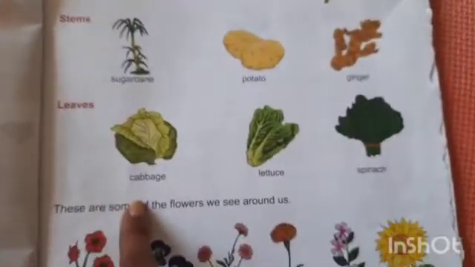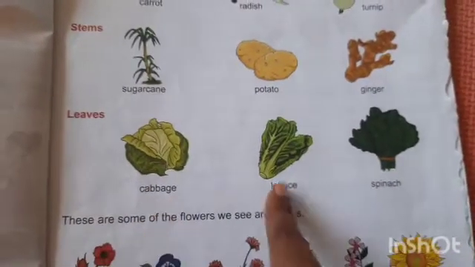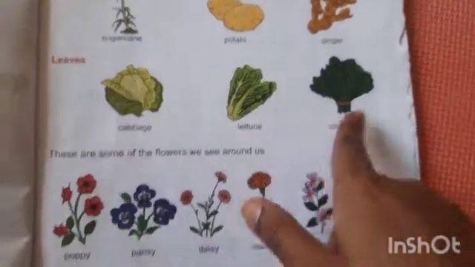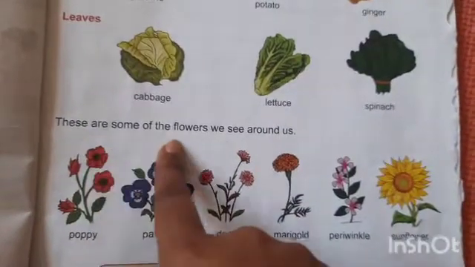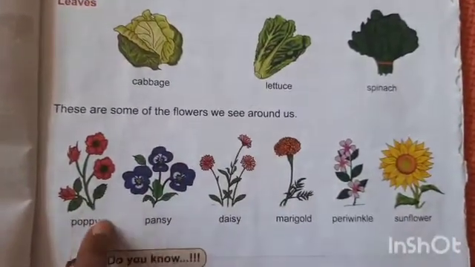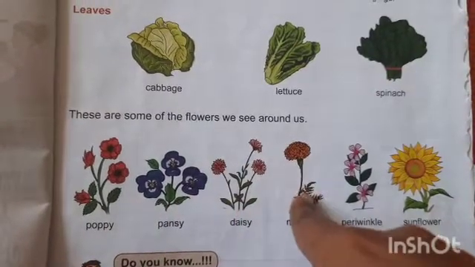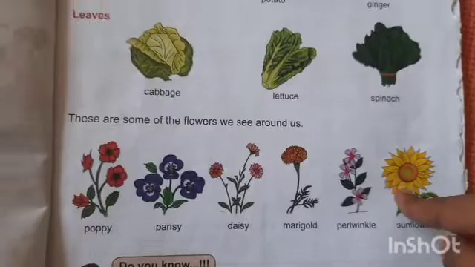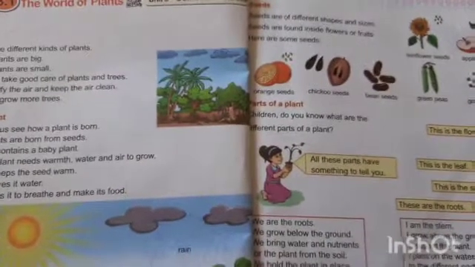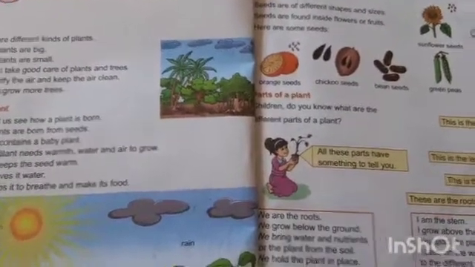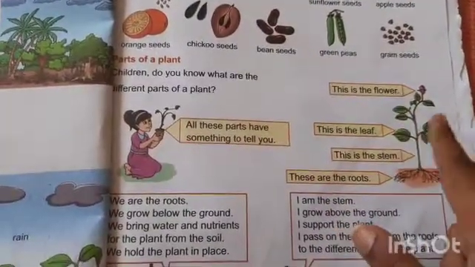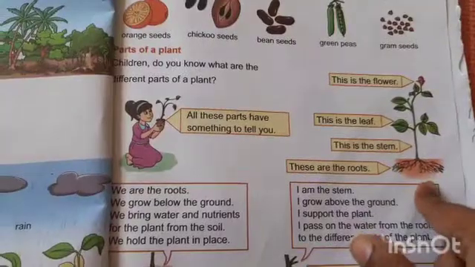Then there are some leaves which we can eat. Cabbage, lettuce and spinach and many more. These are some of the flowers we see around us like poppy, pansy, daisy, marigold, periwinkle and sunflower. So this is basically a theory class. Tomorrow I am going to show a real plant with its flower, leaves, stem and roots.